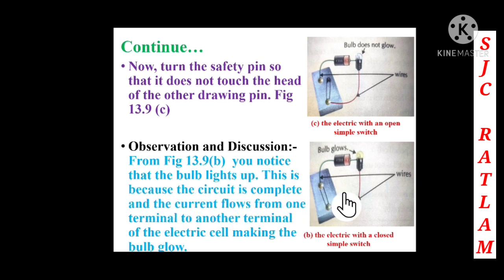Why was it possible children? Because the circuit was complete in B and the current was flowing from one terminal to the other terminal. So you can see children that the current was flowing from one terminal to the other terminal of the electric cell, and it was helping the bulb to glow.